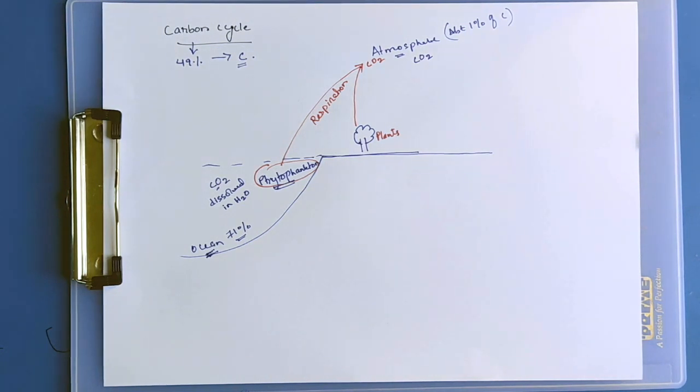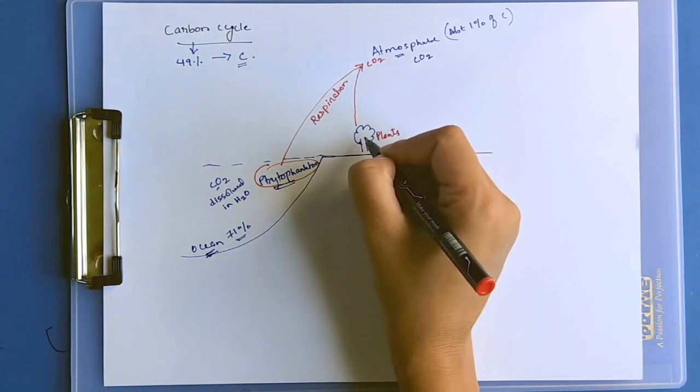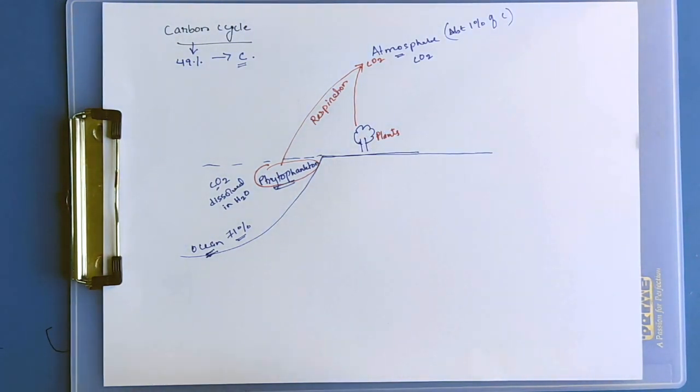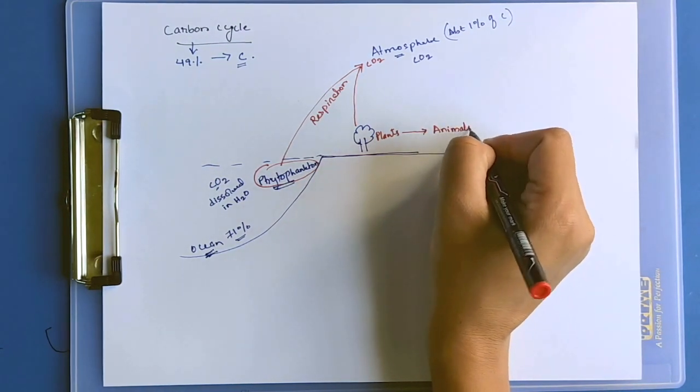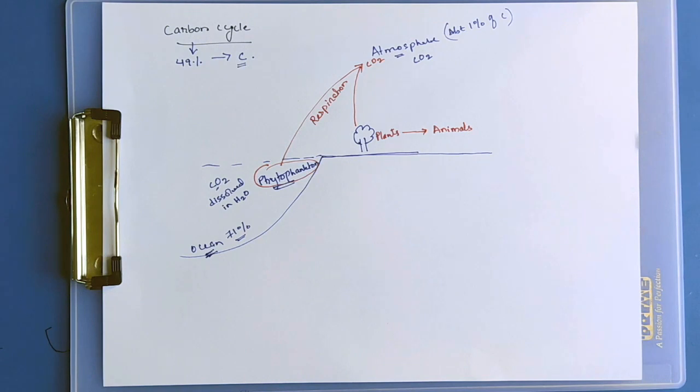Respiration releases CO2 and takes in O2. In photosynthesis, CO2 is taken in and O2 is released. Plants contain carbon compounds. When plants are eaten by animals, we animals are directly or indirectly depending on producers, the plants.